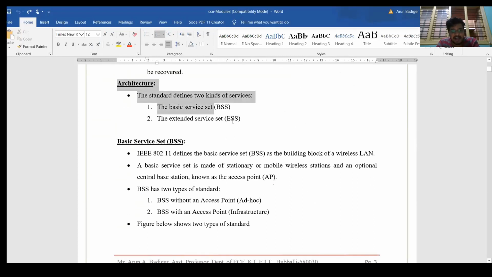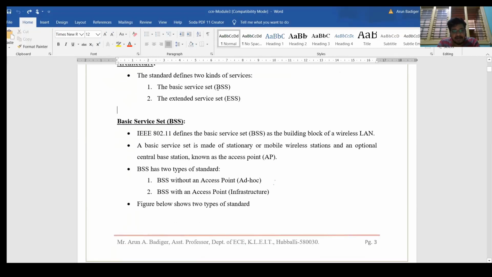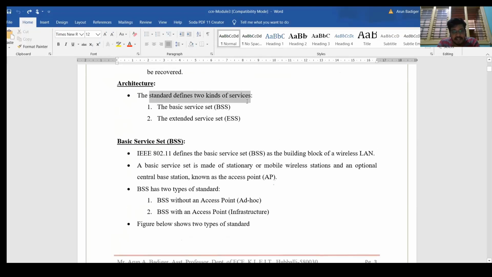But when we come to the architecture, this is important. I will try to show you. The architecture is divided into two things, that is, one is BSS and another is ESS.